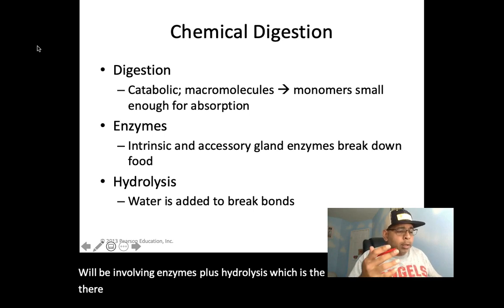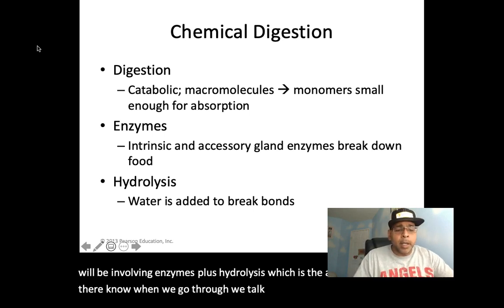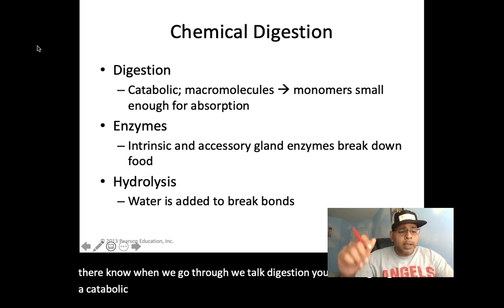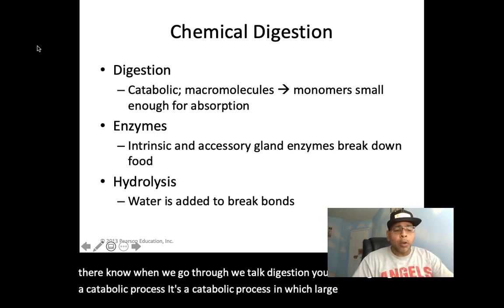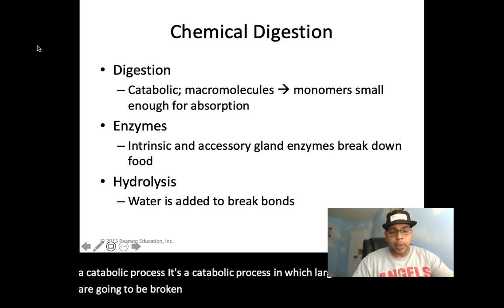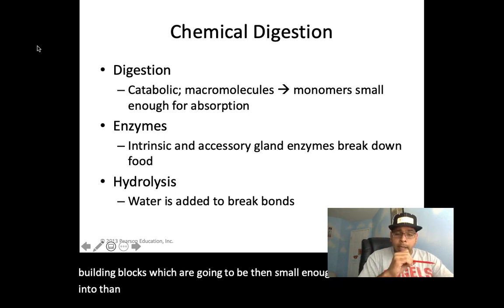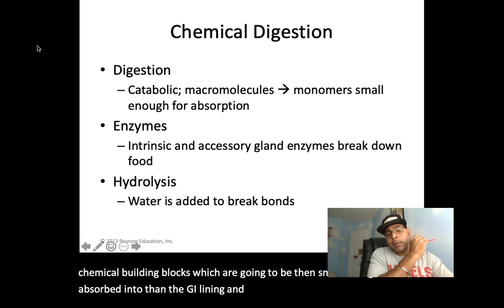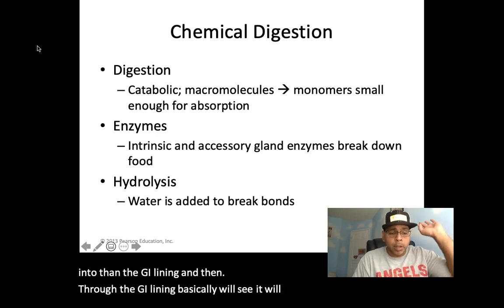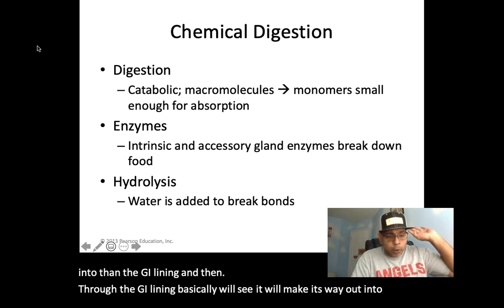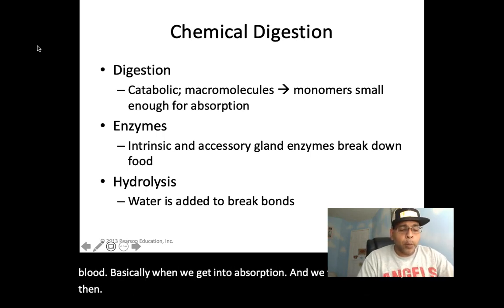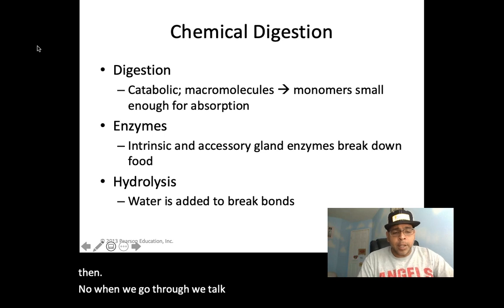Now, when we talk digestion, it is going to be a catabolic process in which large food molecules are broken down to monomers, which are the chemical building blocks small enough to be absorbed into the GI lining, and then through the GI lining they make their way out into the blood, when we get into absorption. Digestion is going to be accomplished by enzymes.